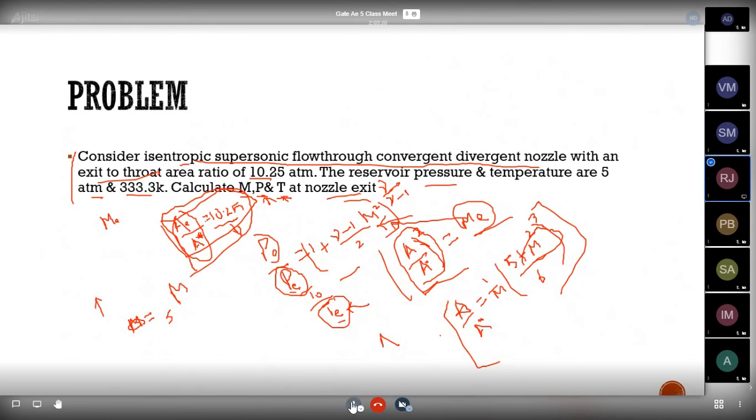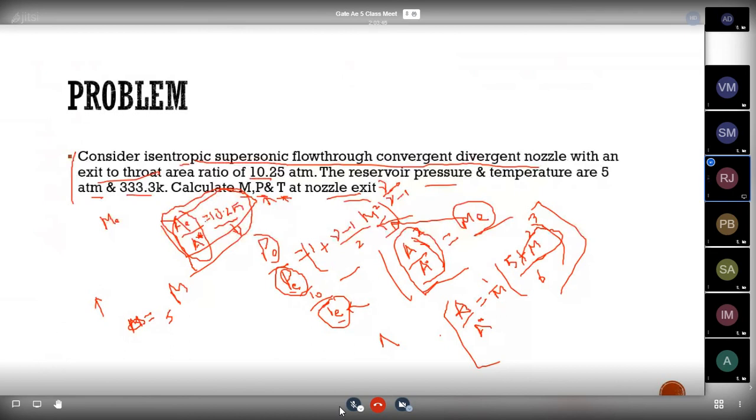Okay. So for isentropic tables, they give specific values for Mach number and the ratios, that is P by P naught, T by T naught, rho by rho naught, A by A star, small a by A naught, M star. These 7 values they provide in the tables.